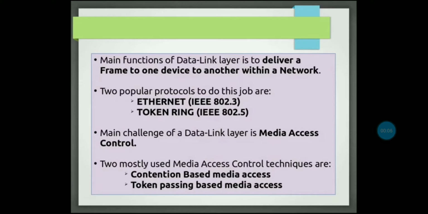Today we will discuss the different protocols. The two most popular protocols are Ethernet and Token Ring. Under the data link layer, the function of the data link layer is to deliver a frame from one device to another within a network. The main function of the data link layer is media access control.